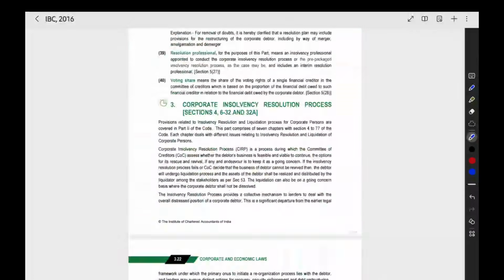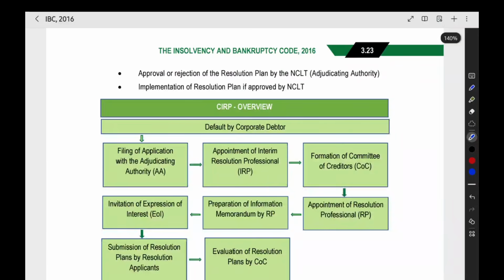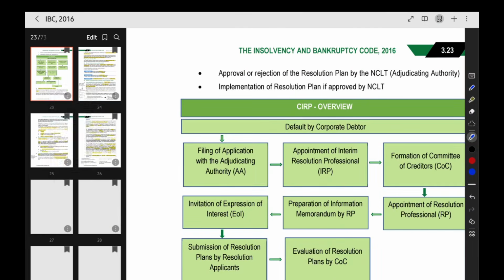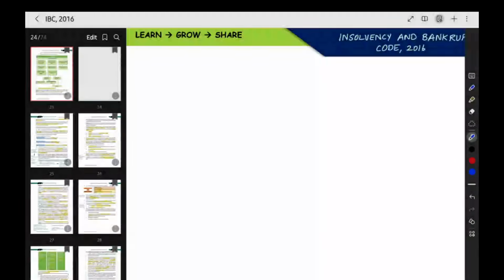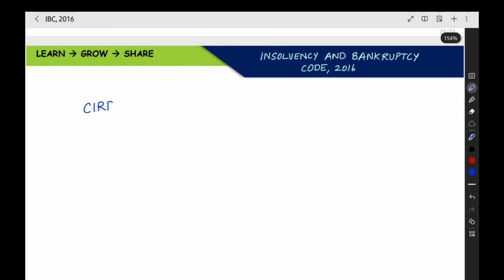First, I will tell you what is the process. What is the process under the IBC? Here we are having one process. Wait a minute, I will add one page. The process is called as CIRP. It is nothing but the Corporate Insolvency Resolution Process. This is the CIRP.